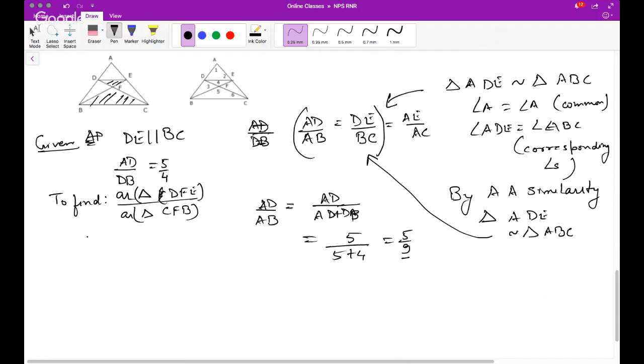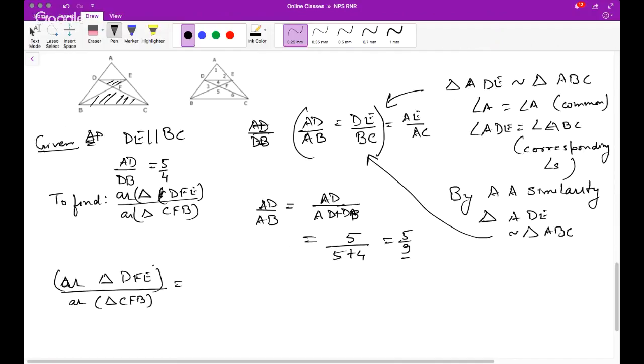Now, using the theorem that ratio of areas, area of triangle DFE divided by area of triangle CFB will be nothing but the square of their corresponding sides.